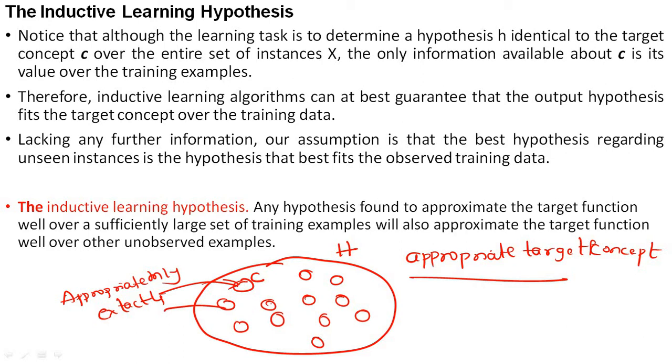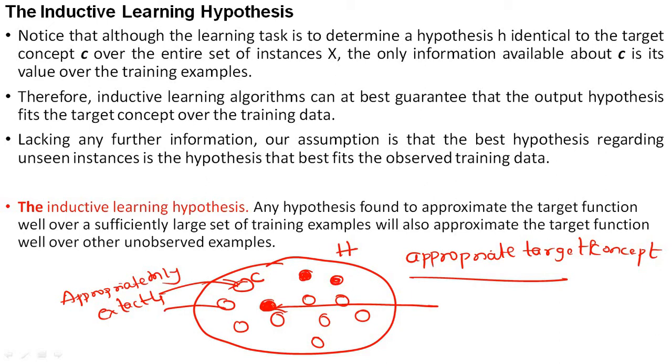Suppose, for example, consider this attribute. Our target function is whether Aldo can play tennis or not. If this input or this concept is approximately or exactly matching that target concept, then we will take this as our particular inductive learning hypothesis, because this is giving the approximate or exact answer. Whereas if I consider this one, it is not matching my target concept.